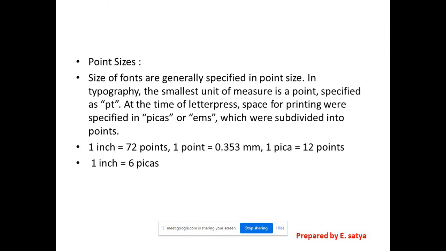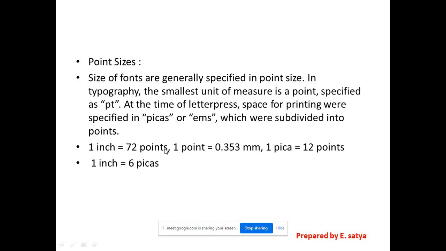Here are font sizes. The size of fonts is generally specified in font size. In typography, the smallest unit of measure is a point, specified as PT, the shortcut for point. At the time of letterpress, space for printing was specified in picas and EMs, which were subdivided into points, right? So these are European standards of measurement. So here, 1 inch